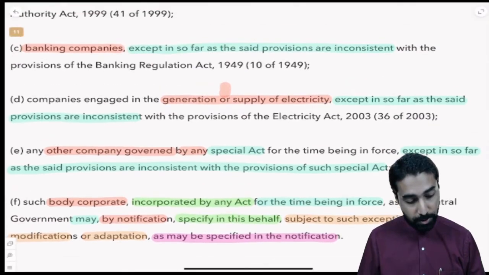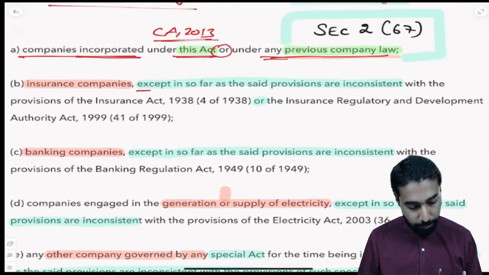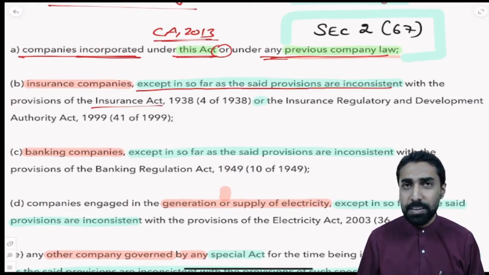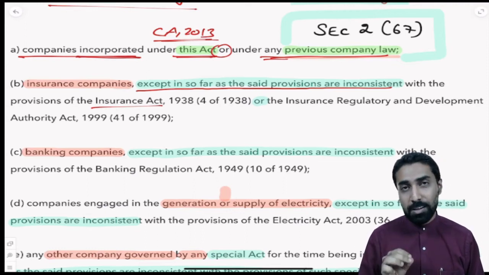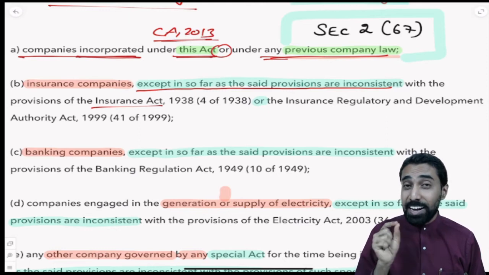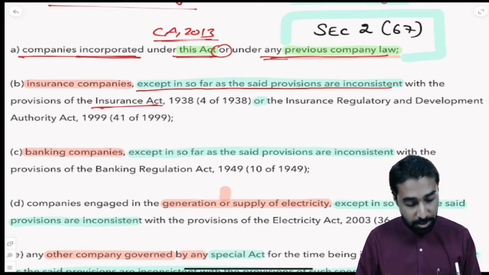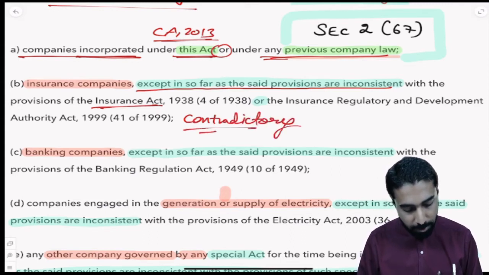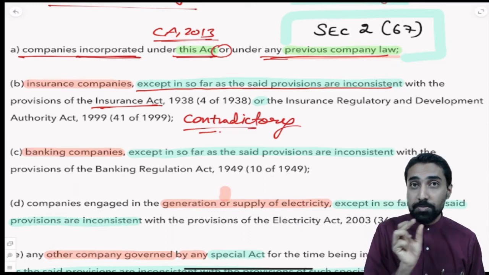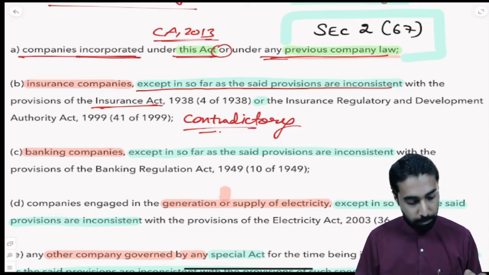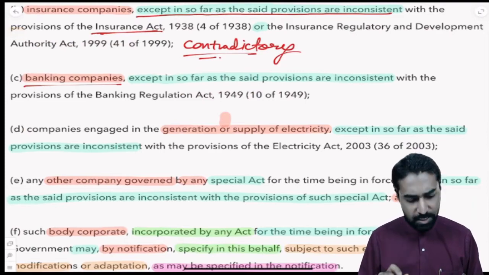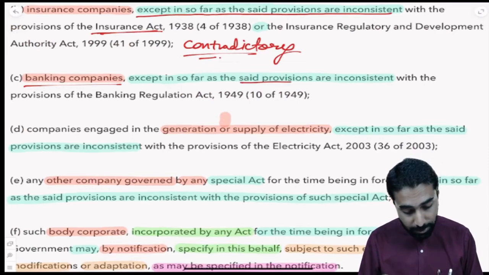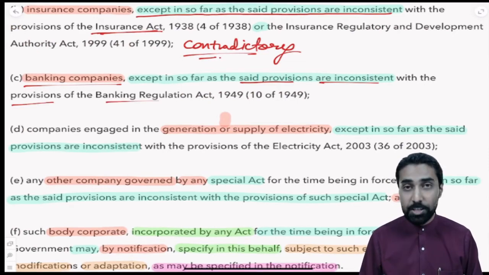Okay. So as you can see, insurance companies, except in so far as the provisions are inconsistent with the Insurance Act. So what does this mean? It means Companies Act 2013 applies to insurance companies, but if there are any provisions in the Insurance Act which are contradictory to the Companies Act 2013, then those provisions will not apply to those insurance companies. Then banking companies, this is the easiest example. So Companies Act applies to banking companies, correct? Except in so far as the said provisions are inconsistent with the Banking Regulation Act.